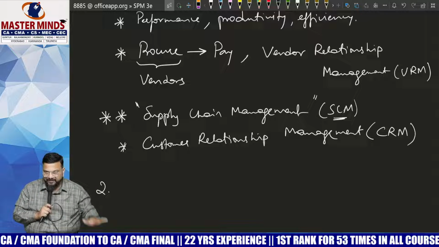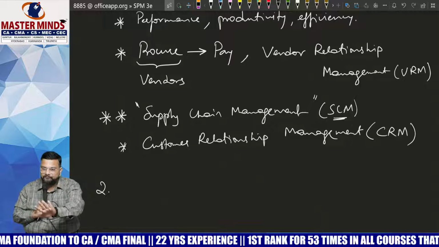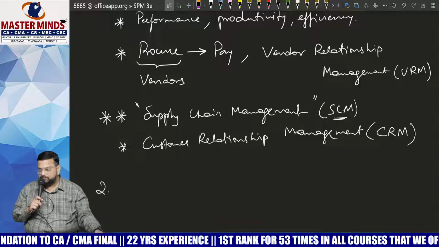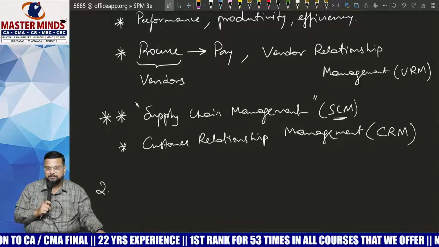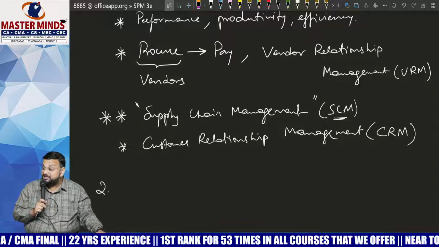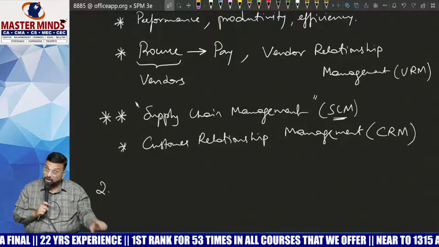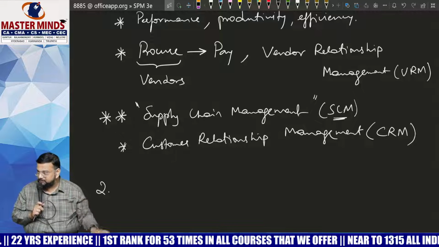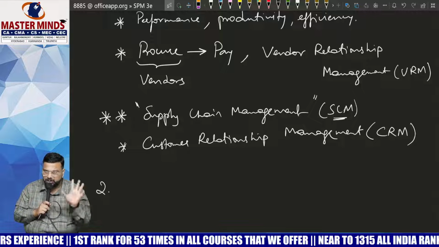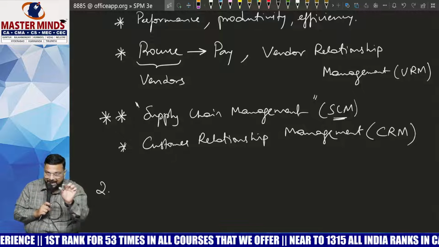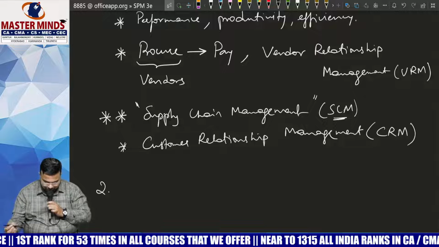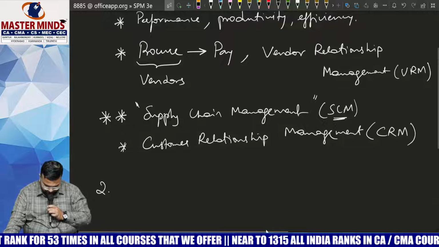Now, once that is defined, it wants to compare the actual performance with standard performance from time to time, and wherever it is necessary, it has to take appropriate steps to control it. That is called management. Management is nothing but controlling. Am I clear? Management is nothing but controlling. So basically it is strategic performance management.